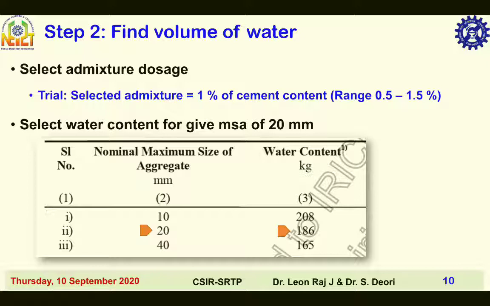Then in this slide, find step 2, find volume of water. Here, first select chemical admixture dosage within a range of 0.5 and 1.5%. Then select admixture dosage, that is 1% of cement content. Second, select water content for a given maximum size of aggregate of 20 mm.